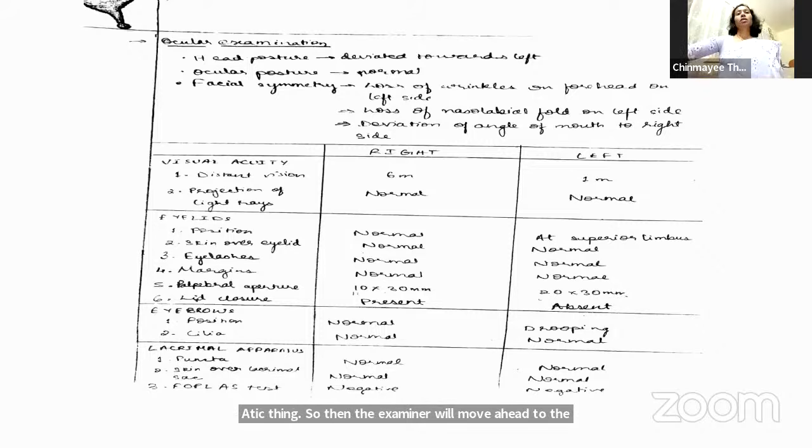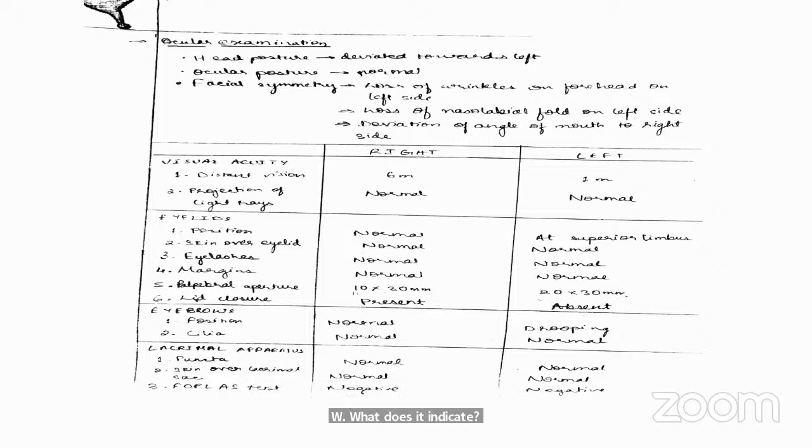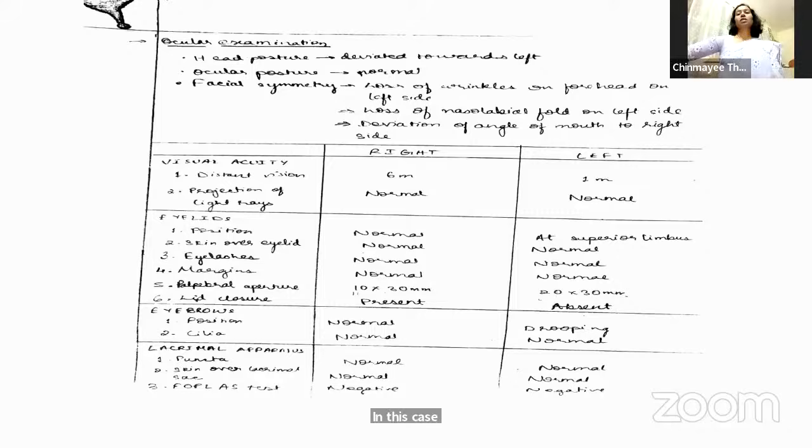Okay, right. So in this particular patient, sometimes patients who want to avoid light will keep their head posture turned away from light. So that is another reason. Okay. So why is the facial symmetry like that? What does it indicate? Ma'am, it indicates that there is weakness of the facial muscles. So most likely there is involvement of the seventh cranial nerve in this case. Right. Okay. So go ahead with the ocular examination.